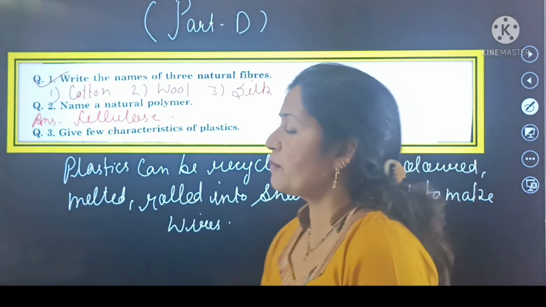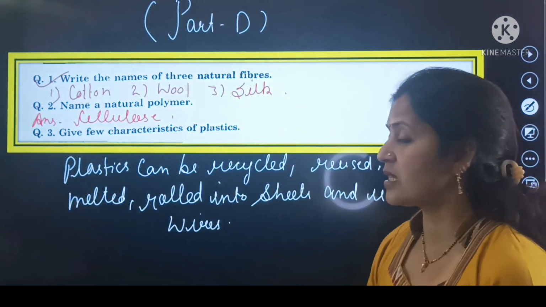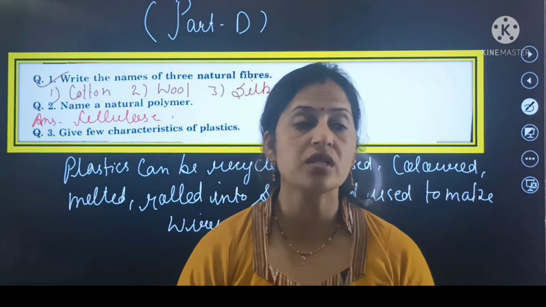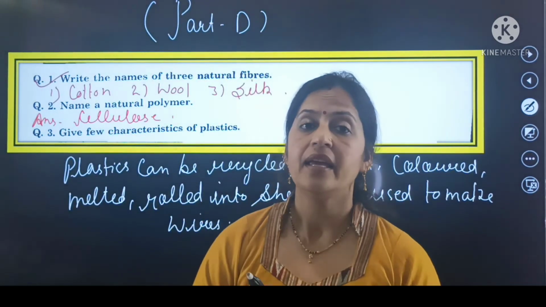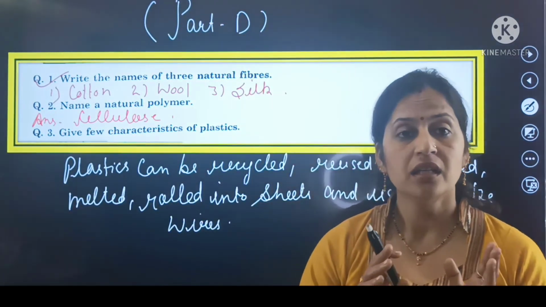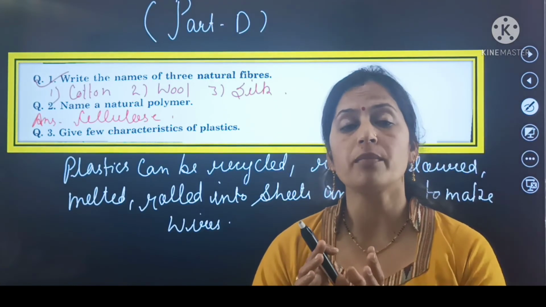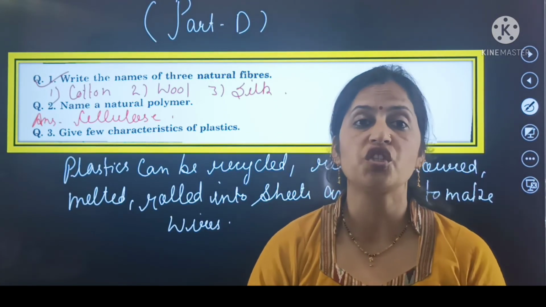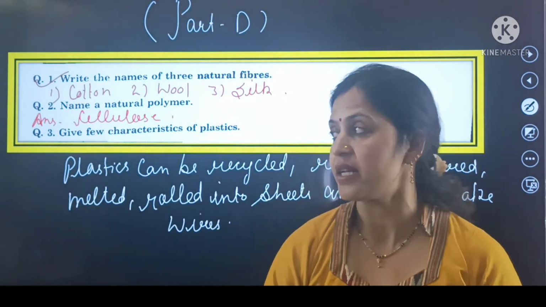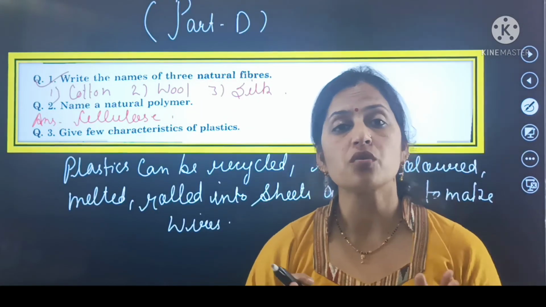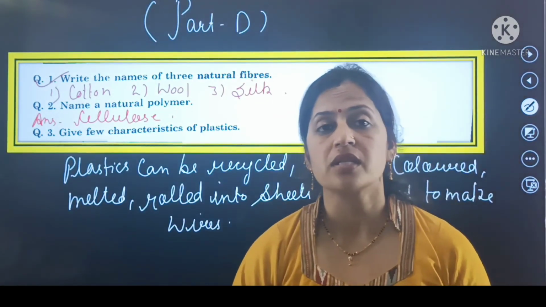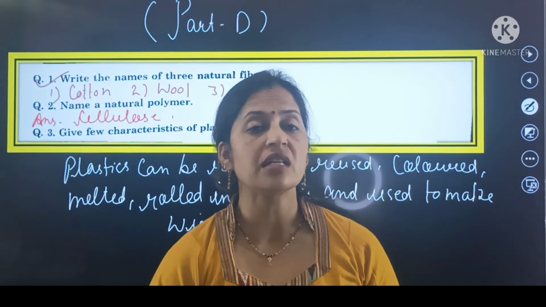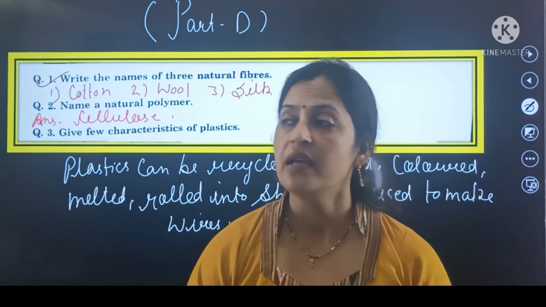Give few characteristics of plastics. तो plastics क्या है बेटे? Plastics can be recycled, reused. उनको हम reuse कर सकते हैं. उसका colored है, melted है. They are used for making ropes. They are used into sheets and used for making wires. Name a natural polymer. So cellulose is a natural polymer. Write the names of 3 natural fibers such as cotton, wool, silk. All these are the examples of the natural fiber.